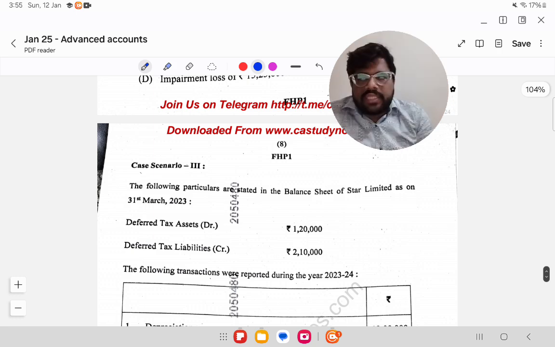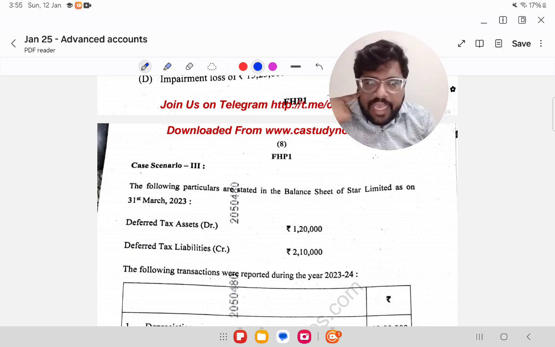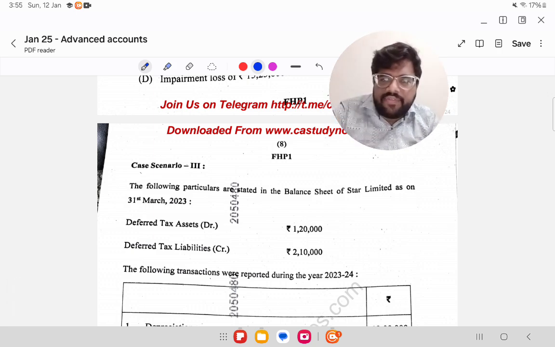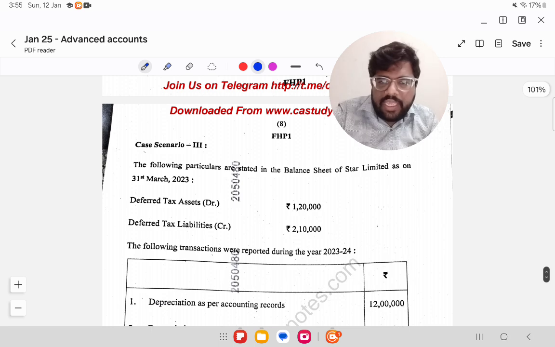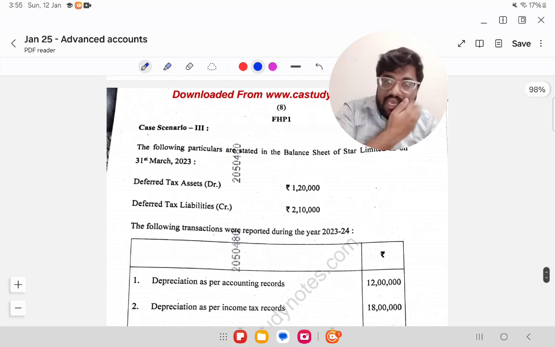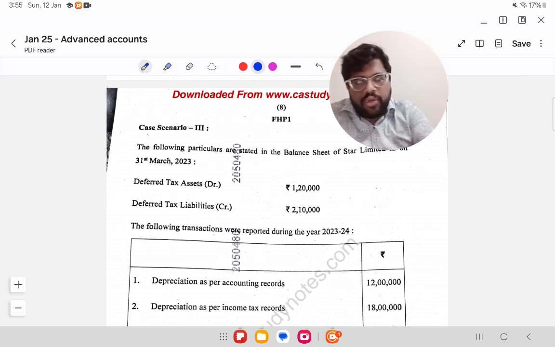Then case scenario number 3. The following particulars are stated in the balance sheet of Star Limited as on 31st March 2023. Deferred tax asset 1,20,000. Deferred tax liability, credit balance obviously, 2,10,000.